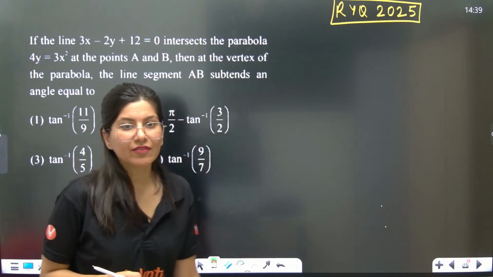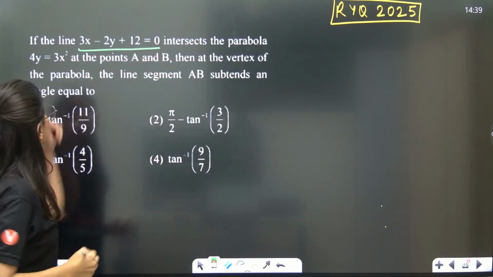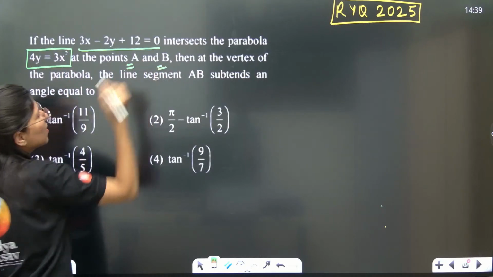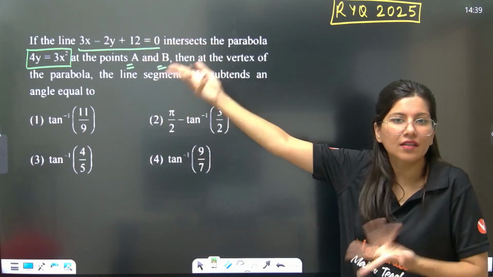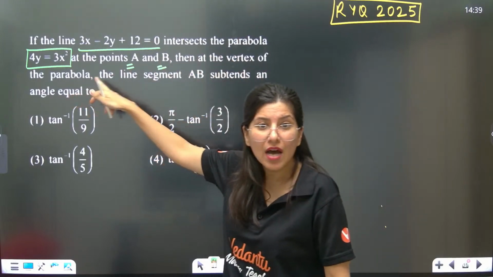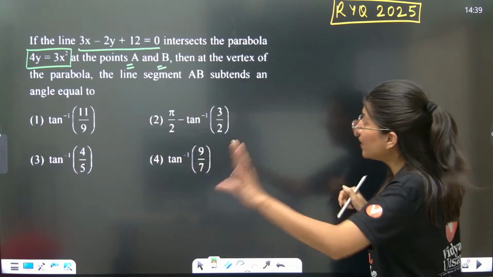If the line 3x minus 2y plus 12 equals 0 intersects this parabola at points A and B, I think the intersection points can be easily calculated. Just solve the line and the curve, you will get it. Then at the vertex of the parabola, the line segment AB subtends an angle equal to what? Understand what they are saying.